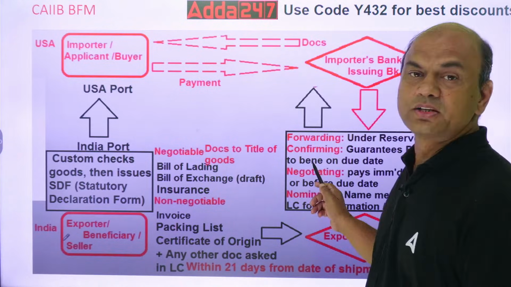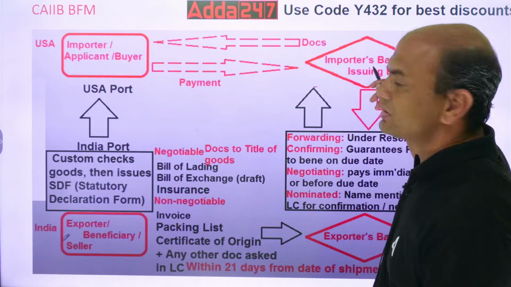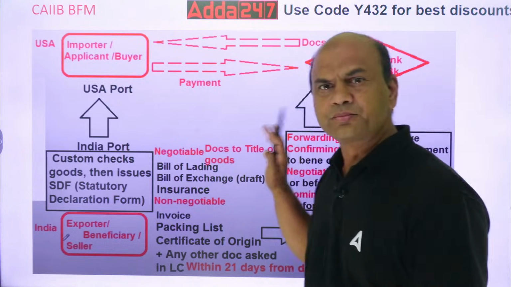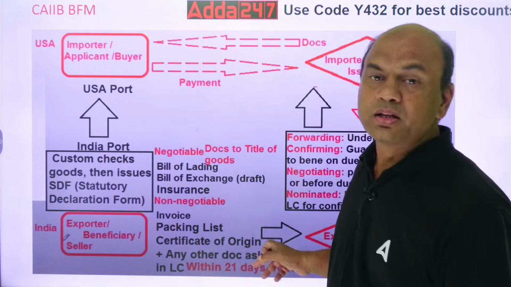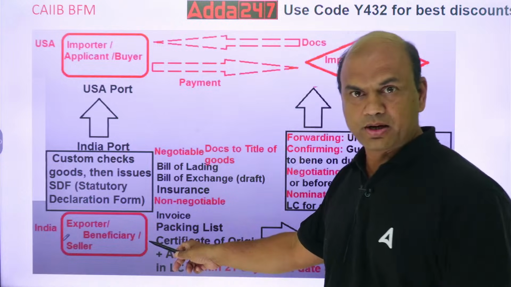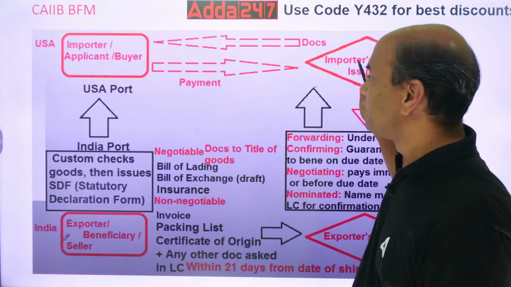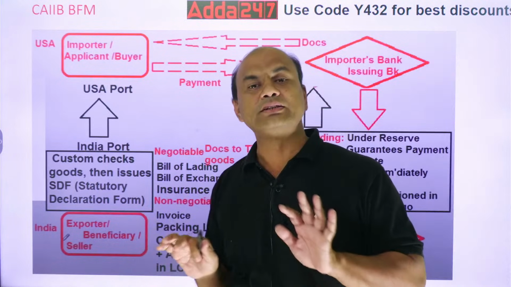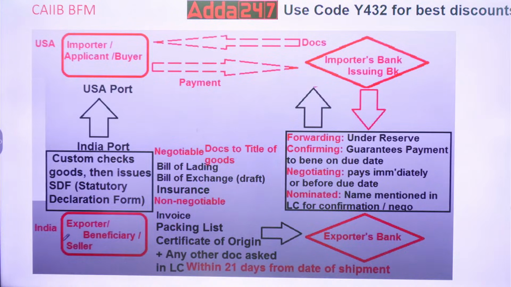Next, this finance is given and the documents are again sent. In any case, the documents are sent to the issuing bank. So these are the two roles played by his bank. Now look at it. The documents are prepared. They went to this bank. From here they went to the issuing bank. So now this second flow is over. Got it?